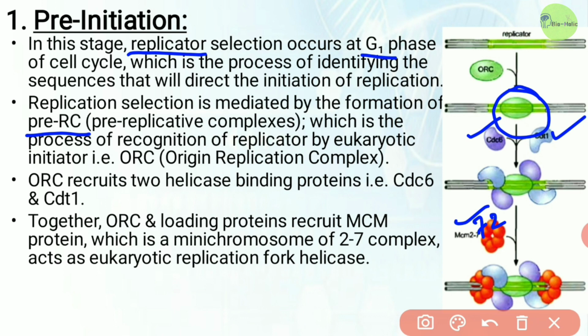Okay, but formation of the pre-RC does not lead to the immediate unwinding of the origin of replication or the recruitment of the DNA polymerase. Instead, the pre-RCs that are formed during G1 phase are only activated to initiate replication after cells pass from G1 to S phase of the cell cycle. So this is the pre-RC. Okay.